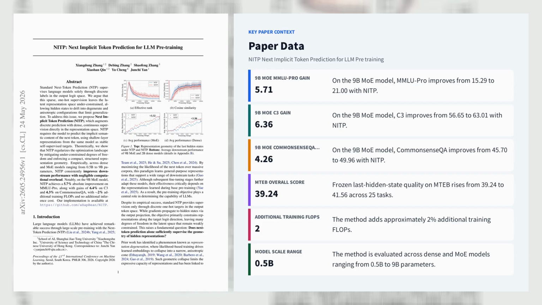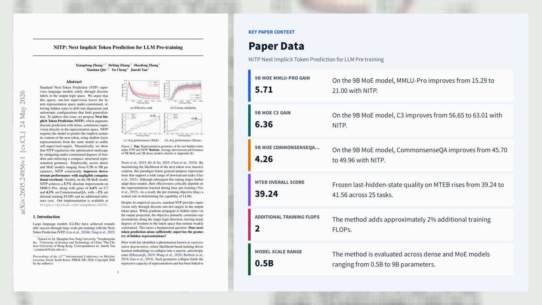Let's explore the first paper, NITP, Next Implicit Token Prediction for LLM Pre-training. NITP, or Next Implicit Token Prediction, is a new pre-training objective for large language models that augments standard next token prediction with dense supervision in hidden state space. The paper shows that ordinary next token prediction provides sparse, one-hot gradients that leave most latent degrees of freedom under-constrained, causing last layer representations to become anisotropic and low rank during training.